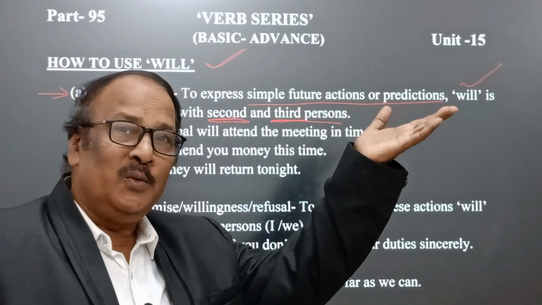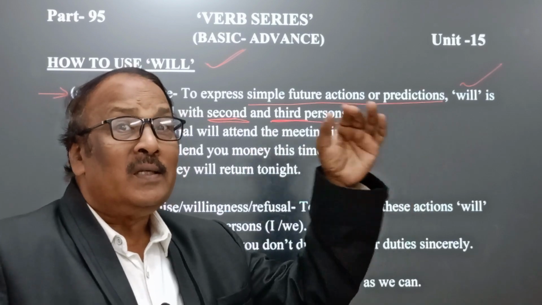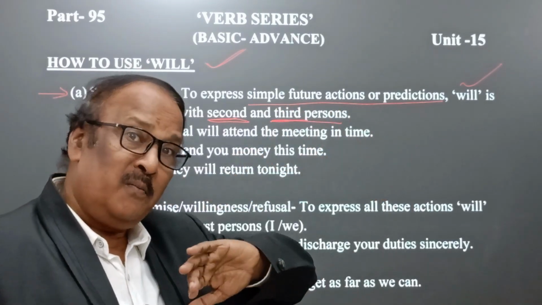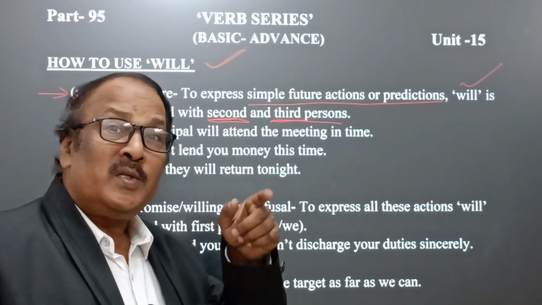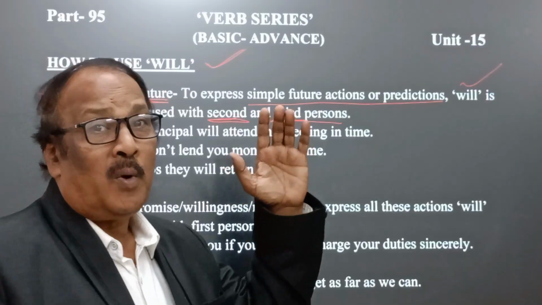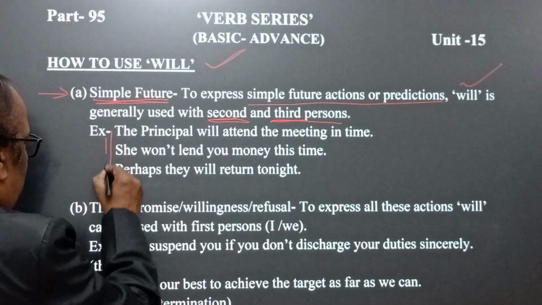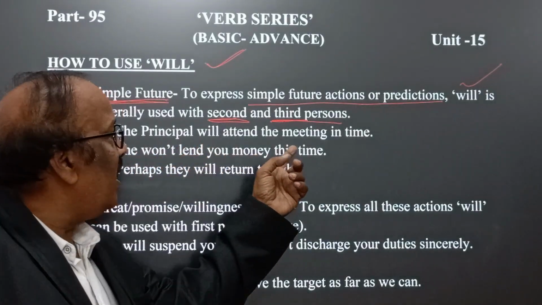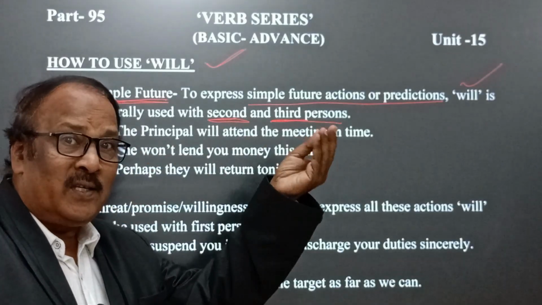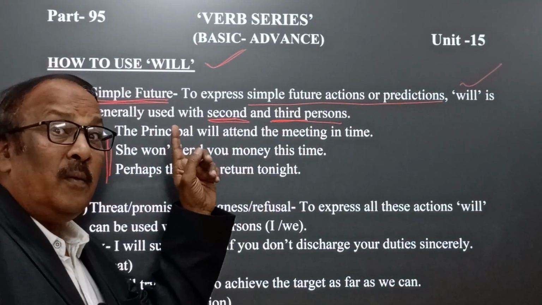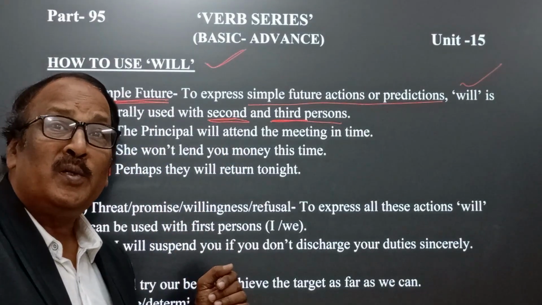Whenever shall is used with first person singular and plural number to express simple future action, at the same time will is used with the second person and third person singular and plural number for the expression of simple future action. In examples, here we find, the principal will attend the meeting in time. Here the speaker predicts or expects that the principal will attend the meeting in time. Here the principal is a third person singular number.